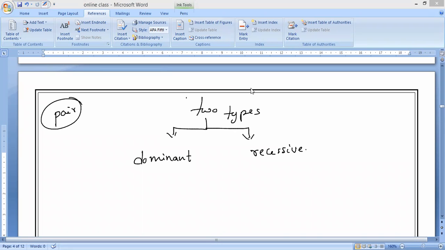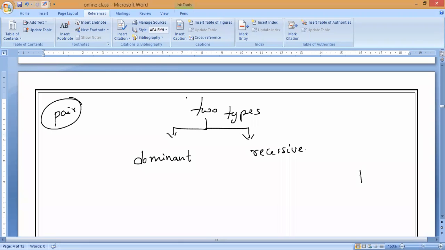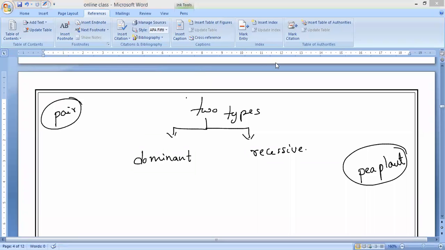Let us take, as we know, Mendel did his experiment on which plant, guys? He has not done it on any animals or organisms, only on plants. Which plant? Pea plant. Yes or no? So why did he select the pea plant? That is the most important question, which we will study. Why did he select the pea plant only? That is one of the major important questions for every board exam.